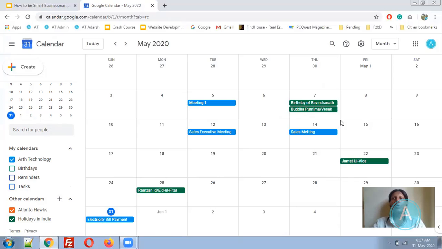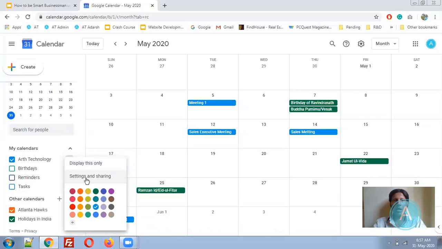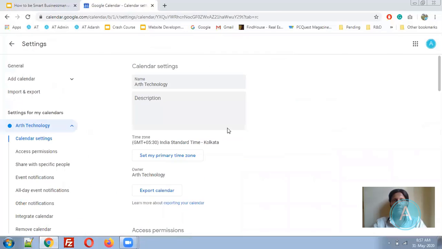By using calendars, you can manage your day-to-day tasks. You can share it with your colleagues. You can share it with your team members. So you can utilize it for personal use or business use. Everything is totally free of cost. You can even share your calendar with all the members of your company easily by using this particular option. Here are the settings and sharing options. So calendars can be shared. This is the export calendar option. You can give access to those particular calendars, and a few more options are also there. You can go through those things.